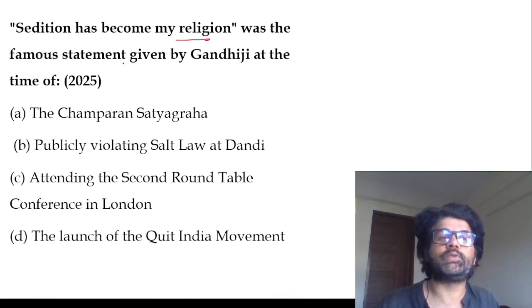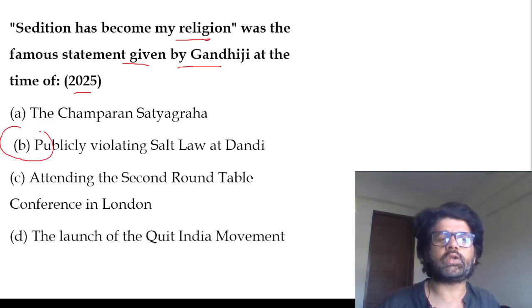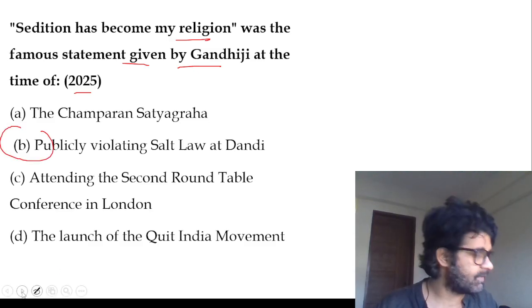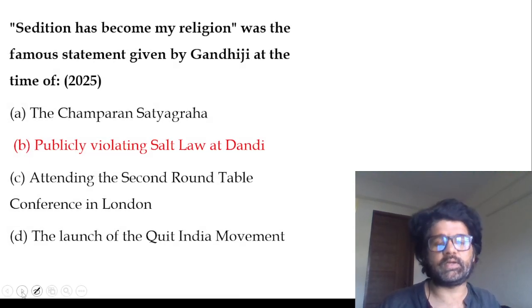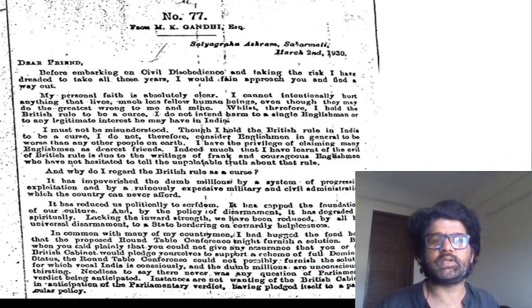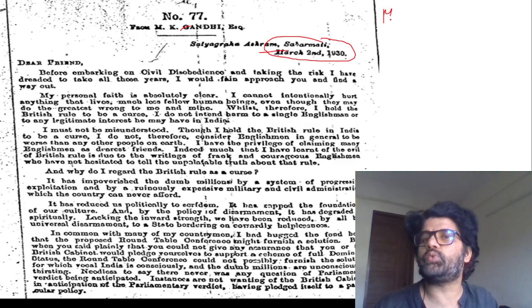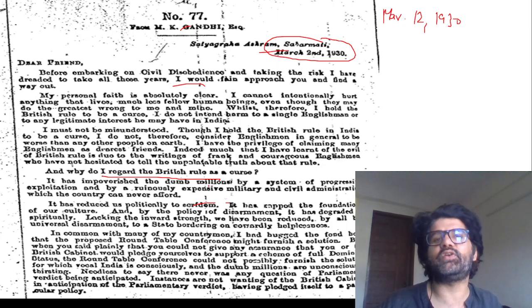"Sedition has become my religion" was a famous statement given by Gandhiji at the time of publicly violating the salt law at Dandi. In fact, we have discussed this civil disobedience movement, March 12. Before starting it, he wrote a letter ten days earlier to Lord Irwin. See this letter, M.K. Gandhi, Satyagraha Ashram, March 2nd, 1930. On March 12, 1930, they started the whole Dandi March. Ten days before, he wrote all these things, such as why he regards British rule as a curse. It's a fascinating letter, guys. You can read it in your free time.